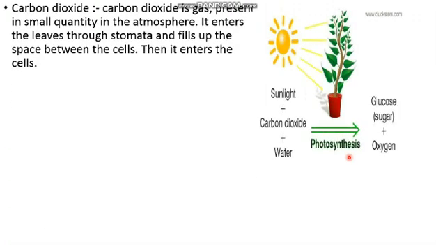This is where sunlight plus carbon dioxide and water come in. I'll be explaining water. Carbon dioxide is a gas present in a small quantity, enters the leaves through the stomata and fills up the space between the cells, then enters the cells. These are the things required. And one more thing, now I'll go to the water.